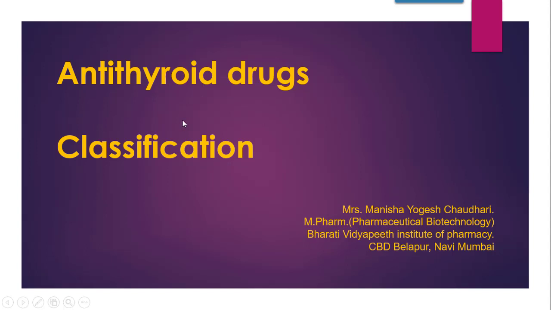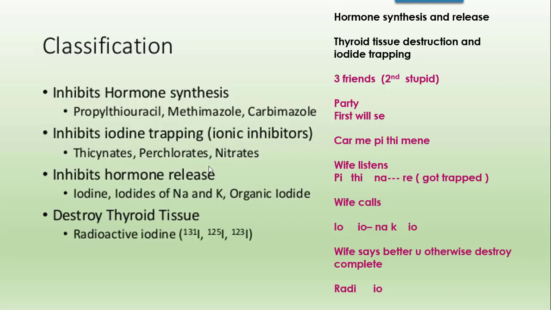Today, in this video lecture, we are going to talk about the classification of antithyroid drugs. The classes go like this. First class is the drugs which inhibit the hormone synthesis, which are also called thioamides, and the examples are propylthiouracil, methimazole, carbimazole, etc. The second class, the drugs which inhibit the iodine trapping, which are also known as ionic inhibitors. The examples are thiocyanates, perchlorates, nitrates.